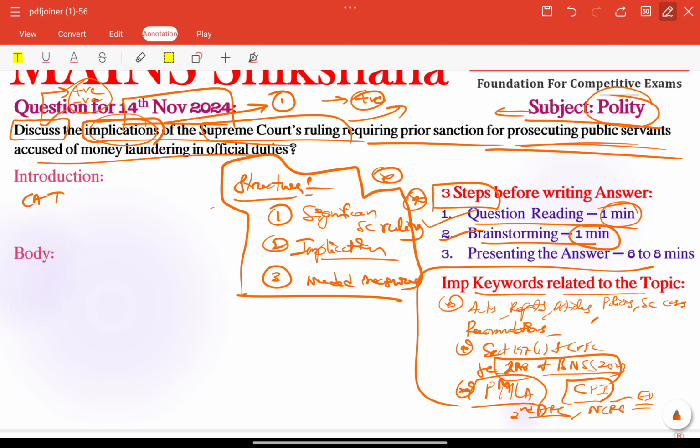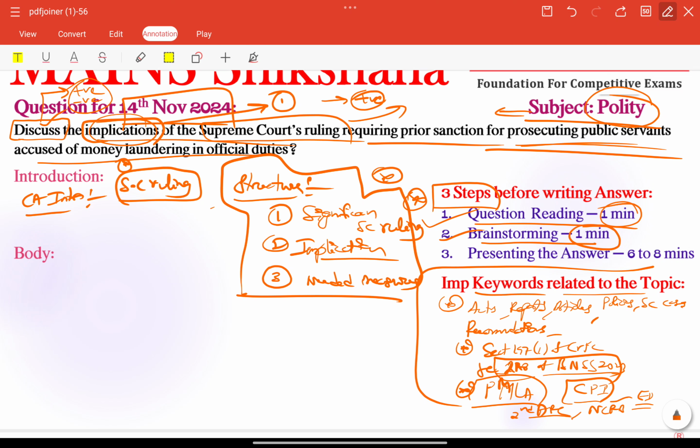So let's start with our current affairs introduction, because here we need to connect our polity subject. We are talking about polity, so we need to provide some current affairs facts. For example, the Supreme Court held that a prior sanction will precede the prosecution of public servants accused of money laundering charges in discharge of official duty. That is the Supreme Court's recent ruling.